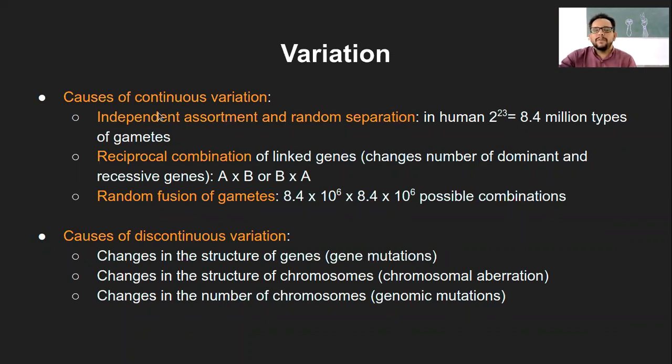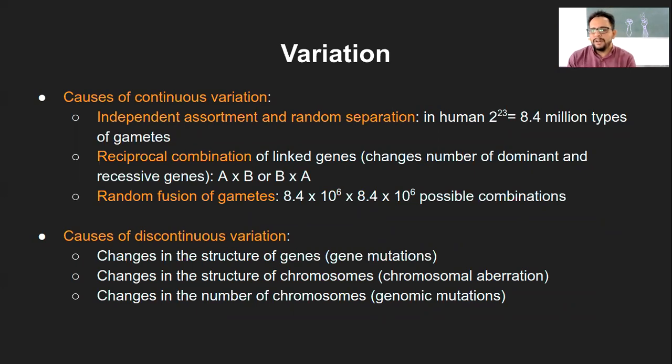Independent assortment, we know, whenever two or more traits are involved in one individual during gamete formation, they are separated irrespective of the other trait. And this we had already seen, so I need not explain it here again. And again, those gametes which are formed after independent assortment undergo random separation. So that is the first point.